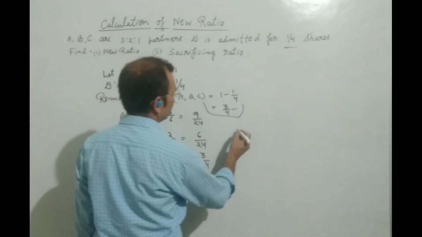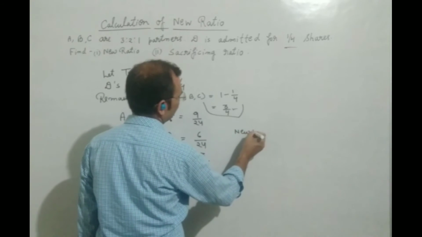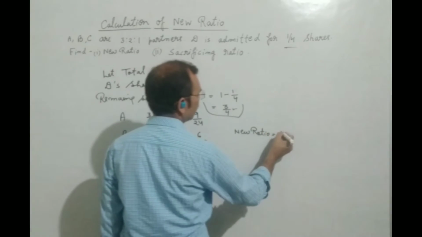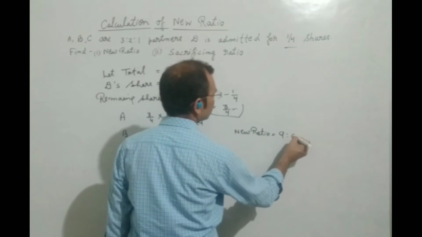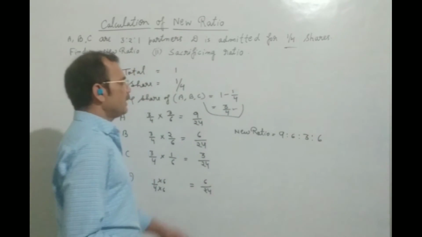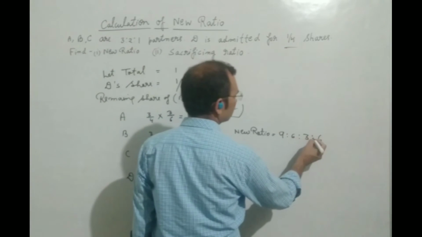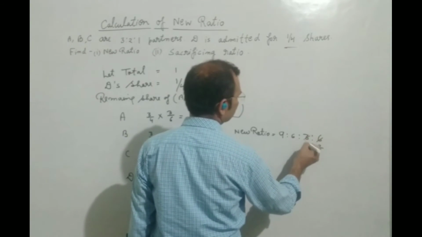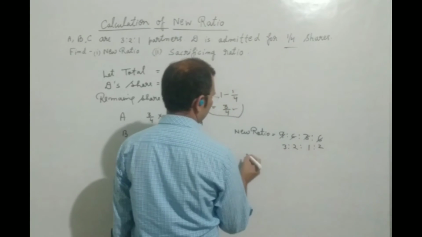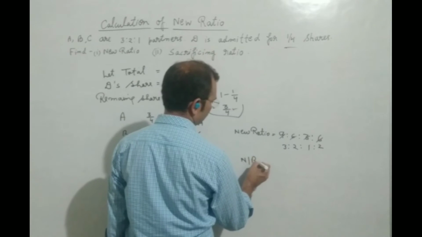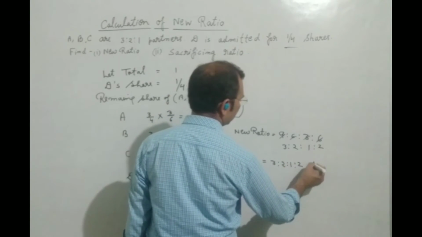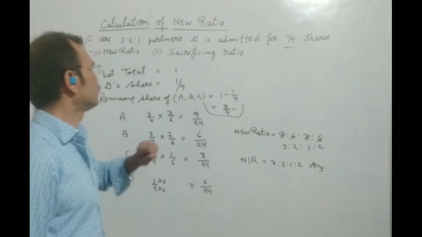Now we will write here the new ratio. Nine is to 6 is to 3 is to 6. If we cut it short, we will find the new ratio: 3 is to 2 is to 1 is to 2. In this way, we will find the new ratio.